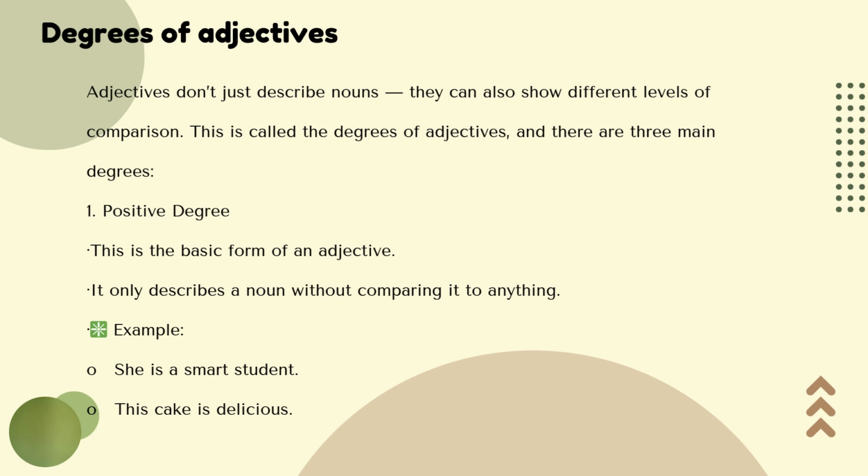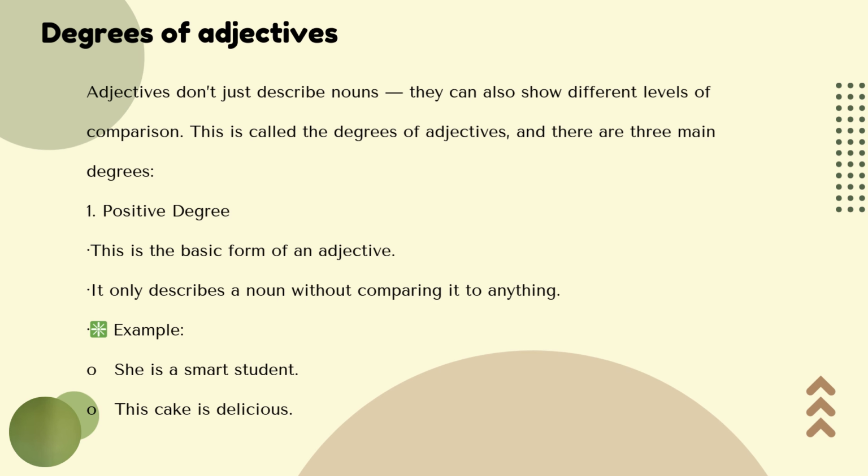Jadi kayak misalnya pintar, dia pintar, yang itu lebih pintar, yang di sana sangat pintar. So the word pintar itu yang bisa di compare. Yang ini disebut dengan degree of adjectives. So the first degree is called positive degree. Positive degree is the basic form of adjective. Okay, you use that normally in everyday conversation or communication.